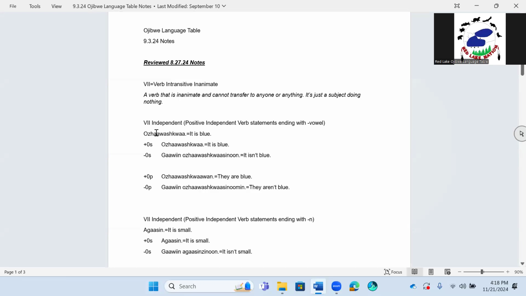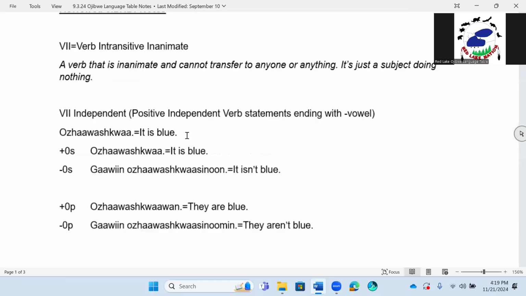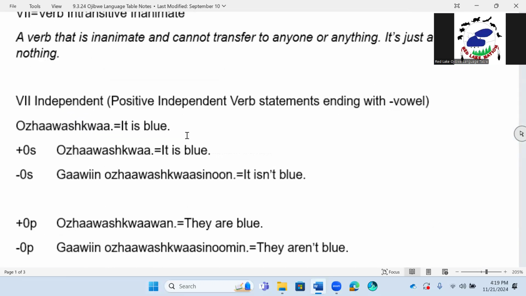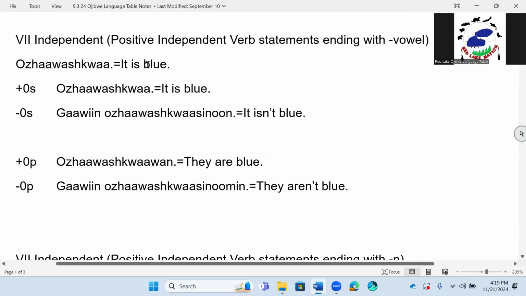Okay, we have the word Ojawashkwa. It is blue. Ojawashkwa. Now we have this positive 0s. Zero isn't talking about anybody or anything.